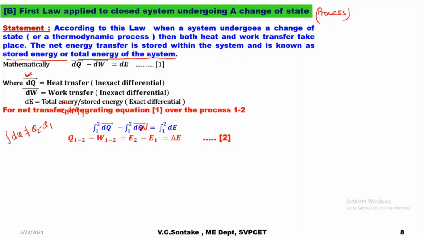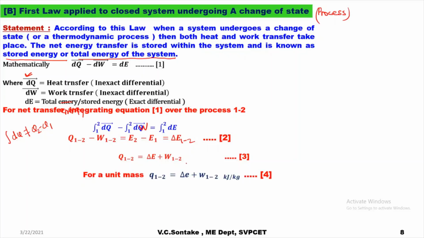Now integration of dE, I can write as E2 minus E1, equal to delta E1-2, that is the change in energy during the process 1 to 2, because E is a point function and point function quantities are exact differentials. I can also write it as Q12 is equal to delta E plus W12.